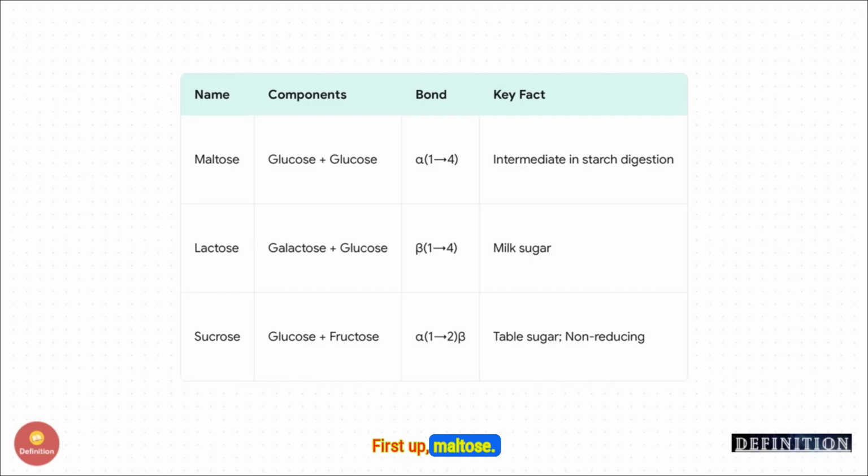First up, maltose. That's just 2 glucose units stuck together with an alpha-1,4 bond. Then there's lactose, the sugar in milk. That's galactose and glucose linked by a beta-1,4 bond. And finally, sucrose, or just plain old table sugar. That's glucose and fructose joined in a special alpha-1 beta-2 bond. The key thing to notice here is the bond type. That alpha or beta is what makes all the difference.